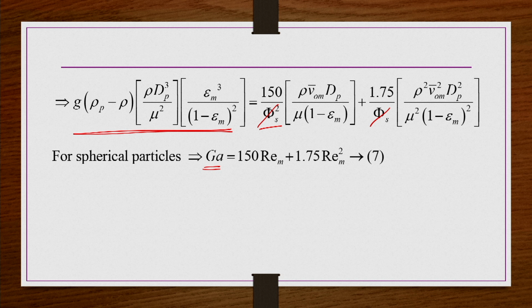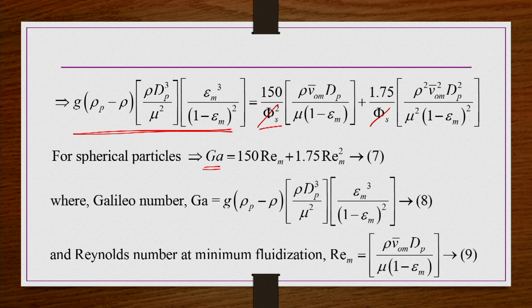So, this is just a kind of alternative, in order to avoid the calculation of V0M and then finding out the Reynolds number, and from the Reynolds number we can find out the minimum fluidization velocity. This is just an alternative approach, but this approach has no advantage. It is similar to the k factor that we have developed for the case of a single particle. For a single particle, k is nothing but dp times cube root of g rho delta rho by mu square. This is what we have as k for a single particle.